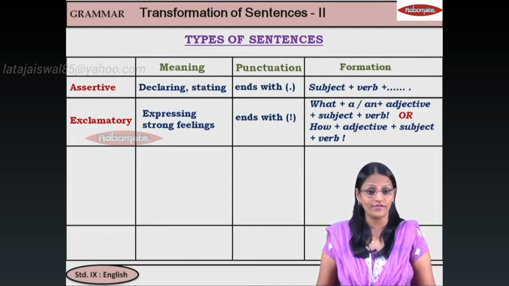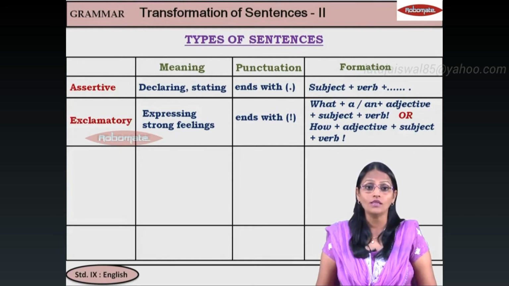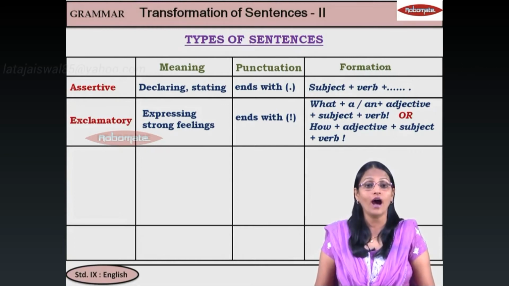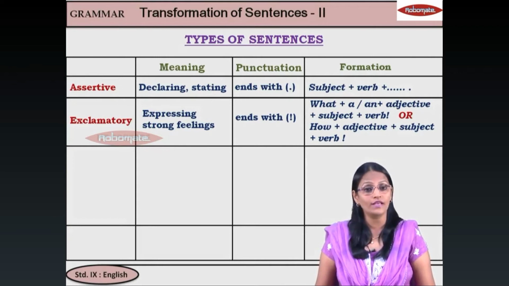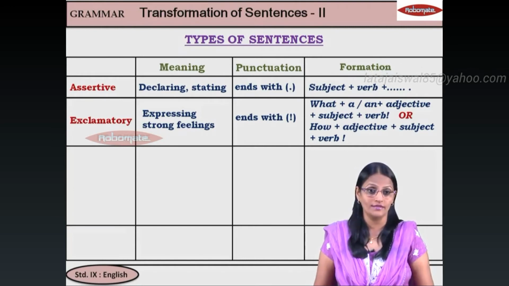And there are two types of exclamatory sentences, one starting with what, the other starting with how. What plus a or an, that is article, plus adjective, plus subject, plus verb. What a beautiful house it is. Next, we have how plus adjective, plus subject, plus verb. How beautiful the house is.